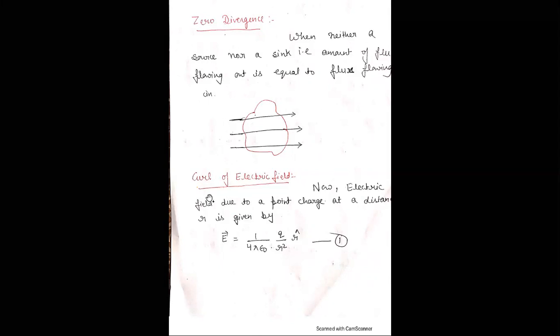Now, the electric field due to a point charge at a distance r is given by, we know that E is equal to 1 upon 4 pi epsilon naught, q upon r square, r unit vector. Now, consider a point charge placed at the center, at the origin. In the spherical coordinate system, r, theta and phi are the coordinates, and the line element dl is equal to dr r cap plus r d theta theta cap plus r sin theta d phi phi cap.